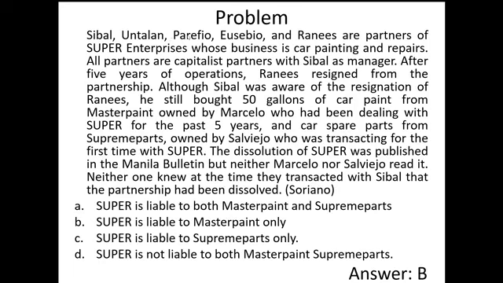I-divide siya ng 1, 2, 3, 4, 5. Okay? Kasi, nabind pa rin yung partnership. Pero since si Val has knowledge of the resignation of Ranis, dapat hindi na pwedeng i-bind ni si Val si Untalan, Parefio, Eusebio, Ranis. Kaso naging binding sa third person. Kaya pwedeng habulin ni Untalan, Parefio, Eusebio, Ranis, si Sibal.